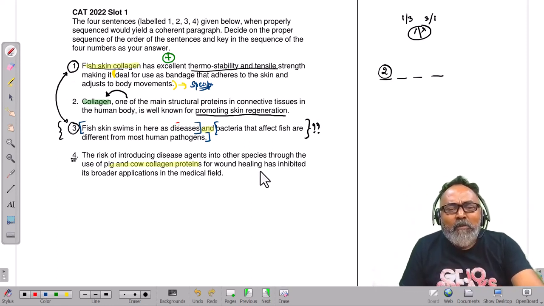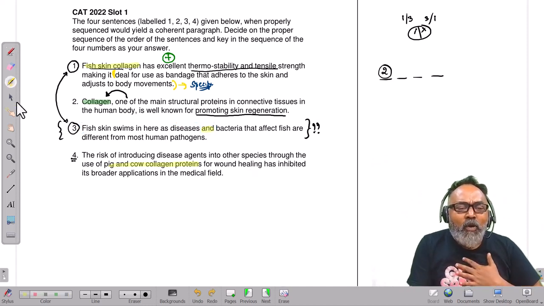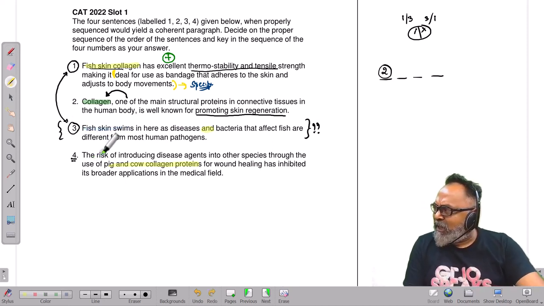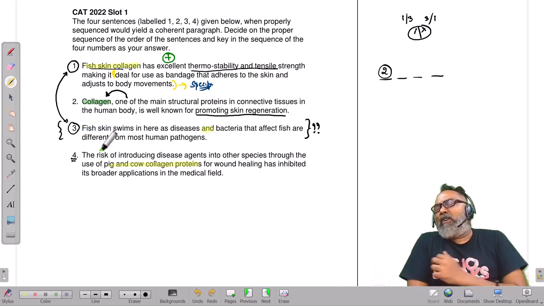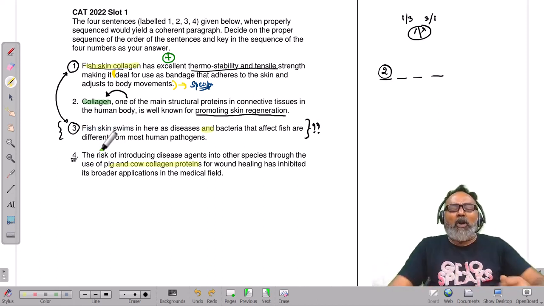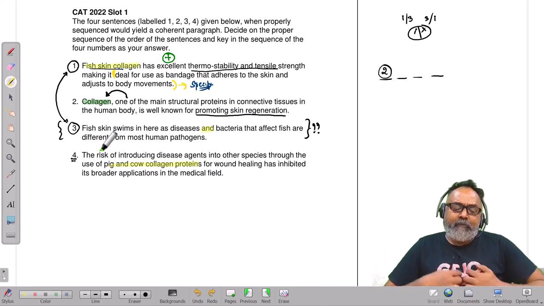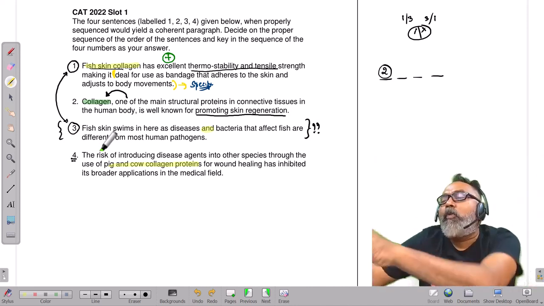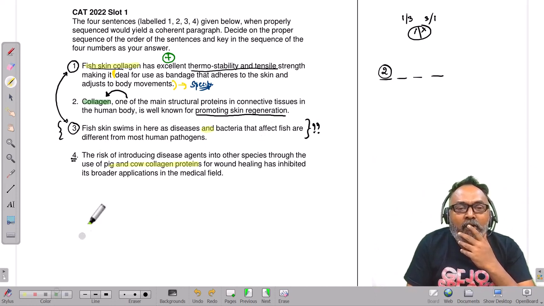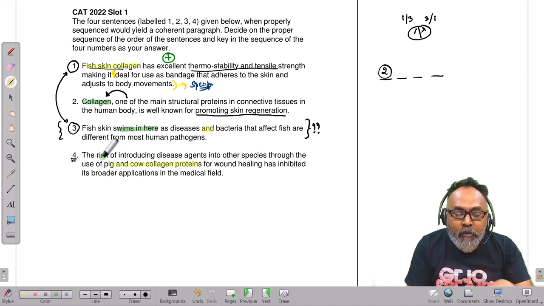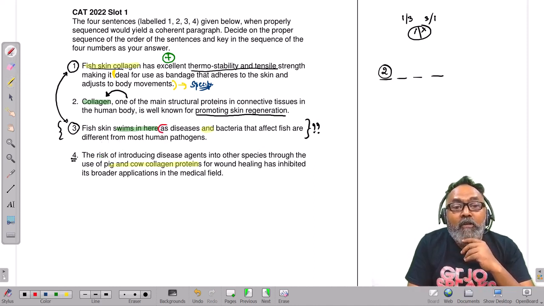Okay, then I said, wait a minute, I'm reading it wrong. I've read it wrong. Then I looked at this part here, which says fish skin swims. What do you mean fish skin swims? Is it literally, does it swim? The fish is like sitting and saying, oh, I'm bored now, I've swam a lot. Skin, go swim. So this does make sense. So this whole idea of swims in here is not literal meaning. It's probably figurative meaning. Then I realize, oh, this is the block.